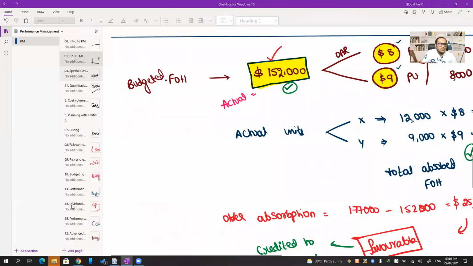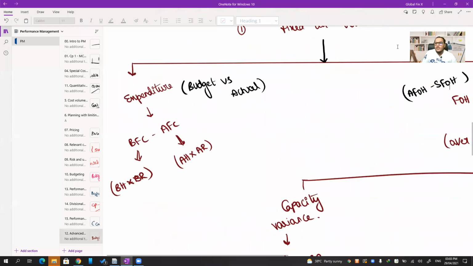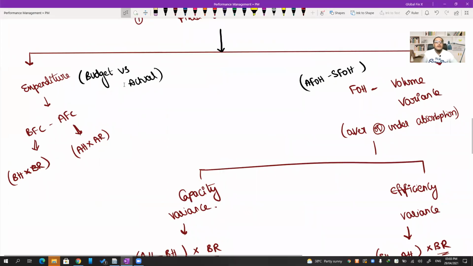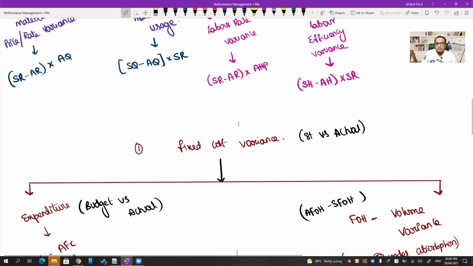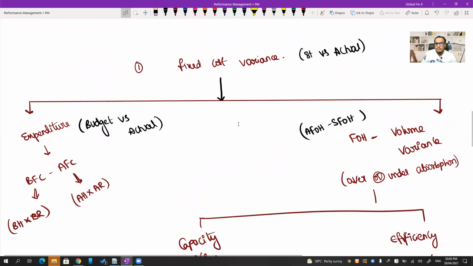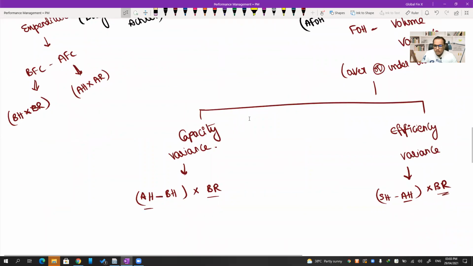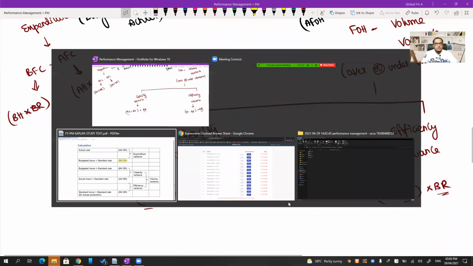Got it. Good. Now going back to our variances very quickly. If we are coming back to the variances part, we have budget versus actual here and actual versus standard here. Cool. Done with this part. So let's go to the questions here.